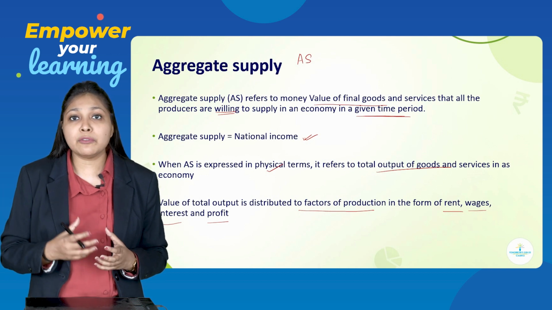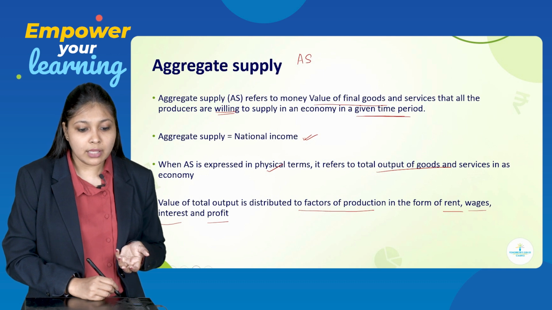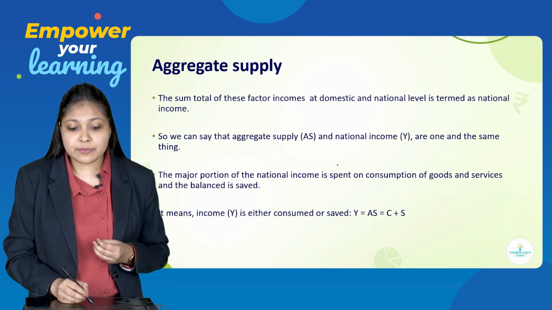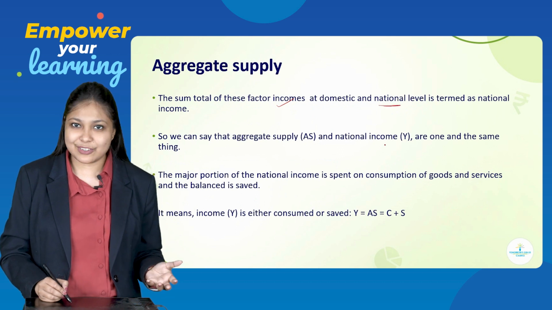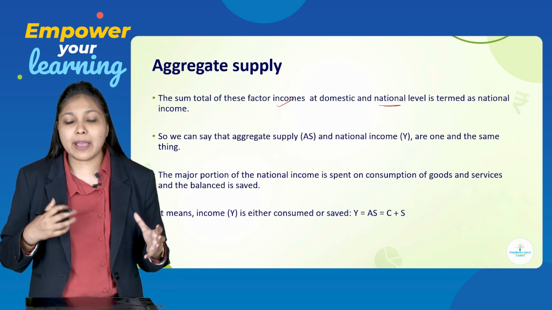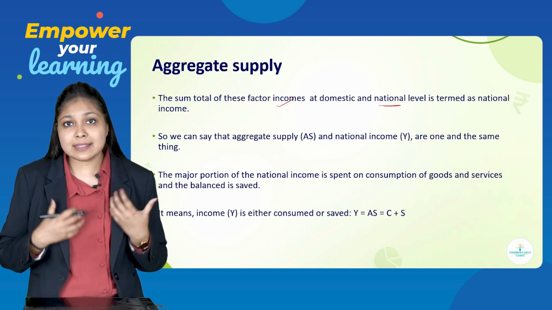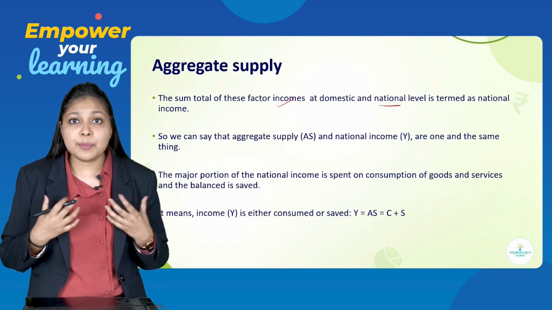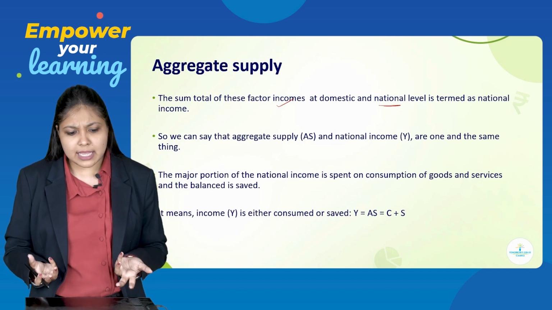So, the returns that we give to them are rent, wages, interest and profit. So, the sum total of these factor incomes at domestic and national level is termed national income. When these factors of production generate income, and this income is summed up, it is called aggregate income, which is nothing but national income.